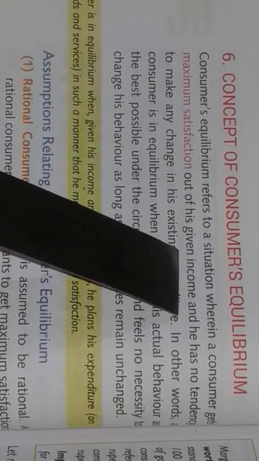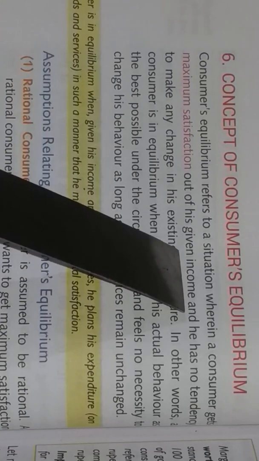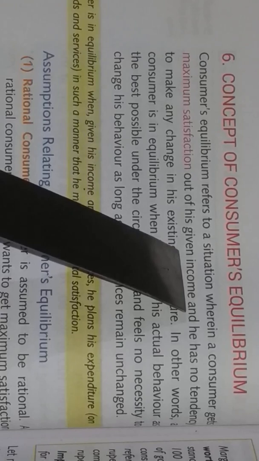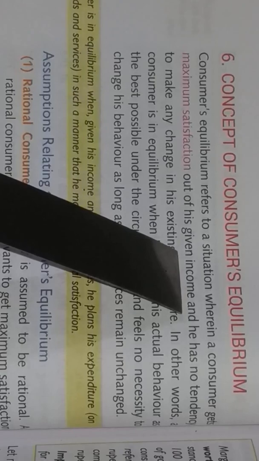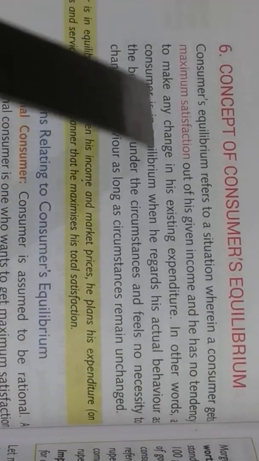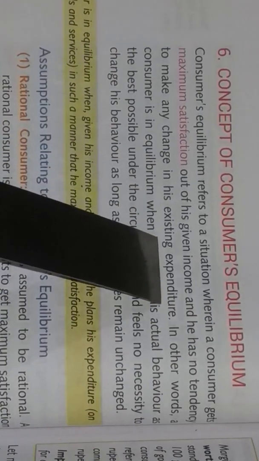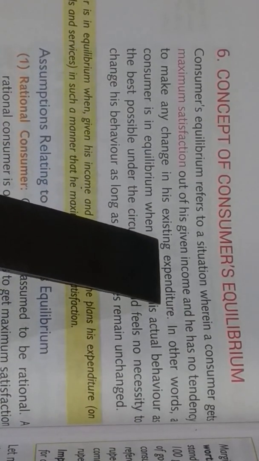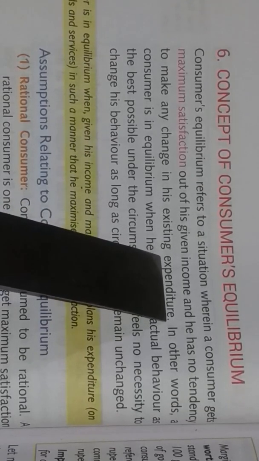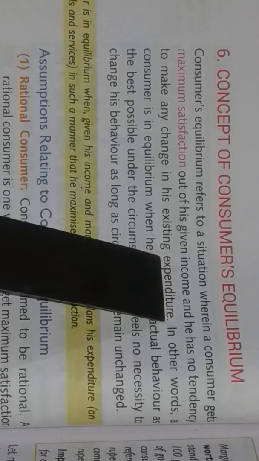It means whatever money he has in his hand for expenses, he gets maximum satisfaction out of that income, and with that he has no tendency to make any change in his existing expenditure. It means he doesn't want to increase his income or the expenditure, because we consider income and expenditure as the same.